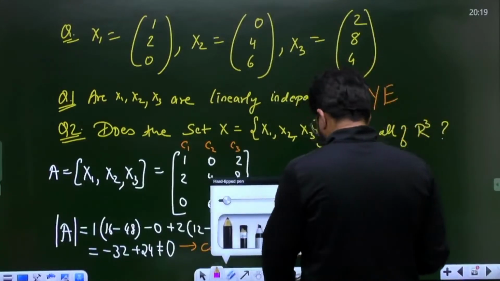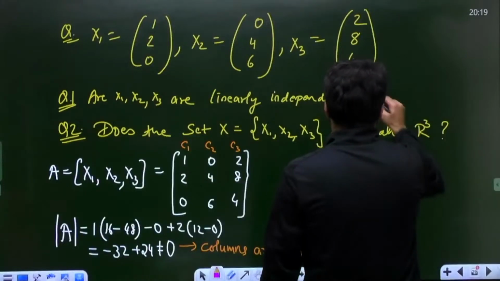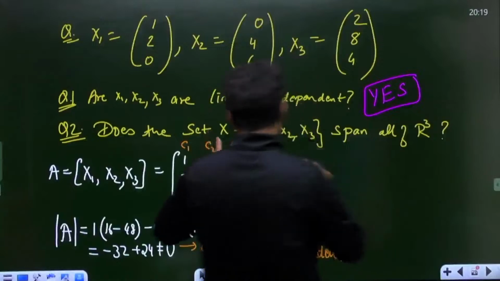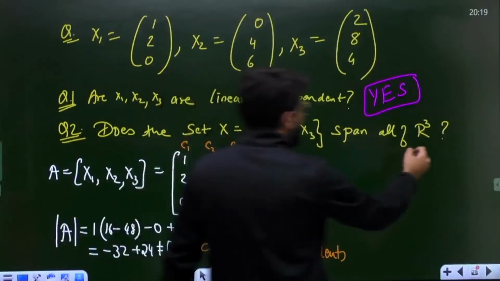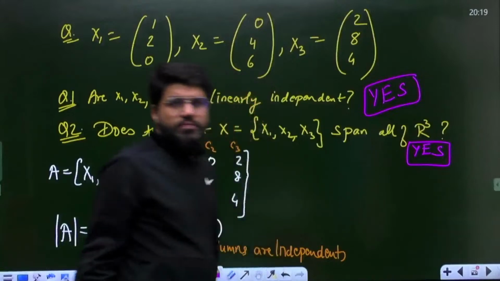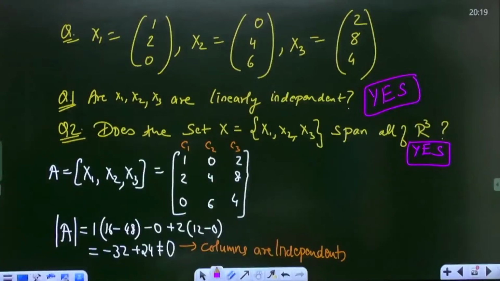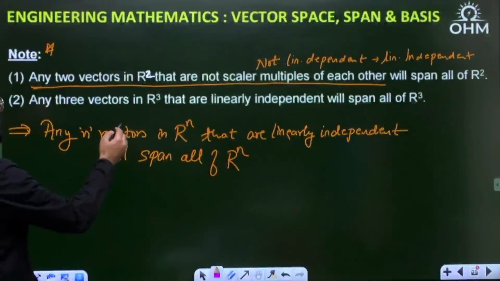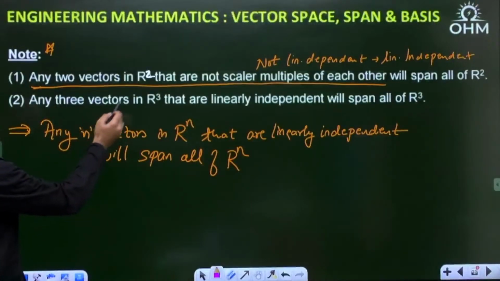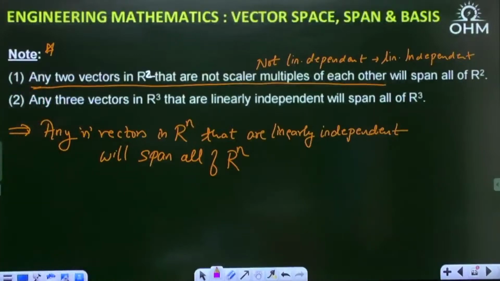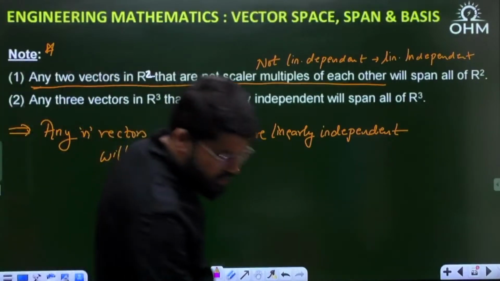Yes, they are independent. Are they independent? Yes. Okay. Does the set x1, x2, x3 span all of R3? Yes, because of what I just told you: any three vectors in R3 which are linearly independent can span all of R3. So yes, the second statement is also correct.